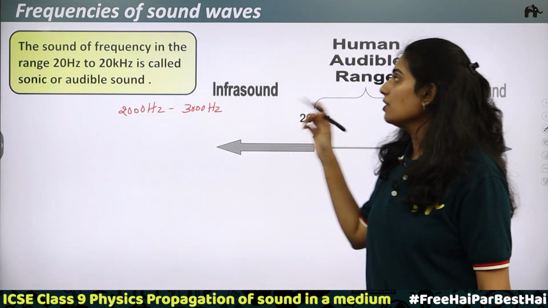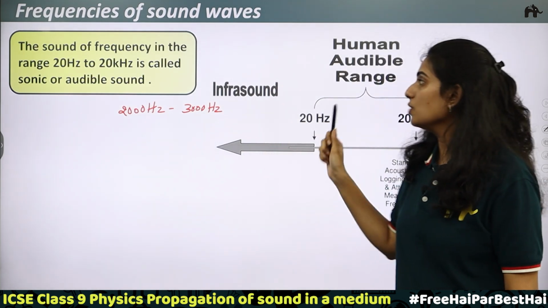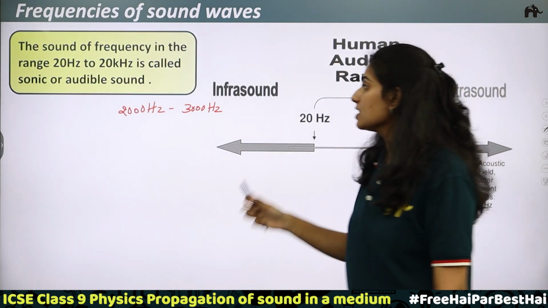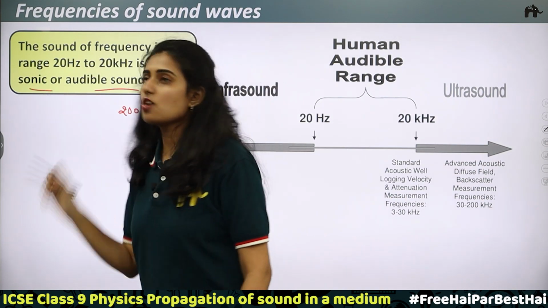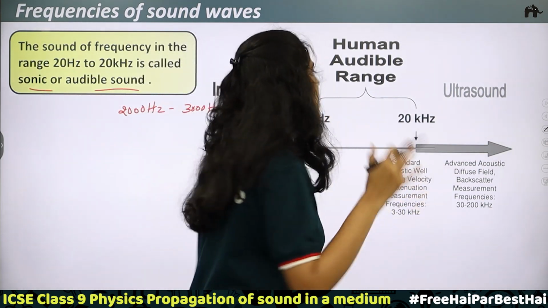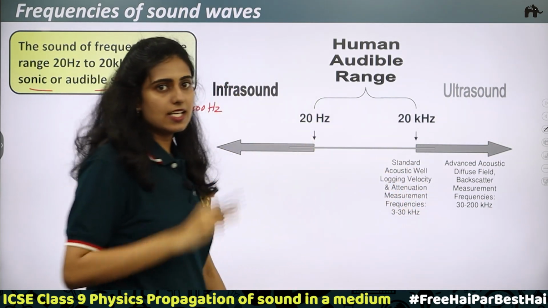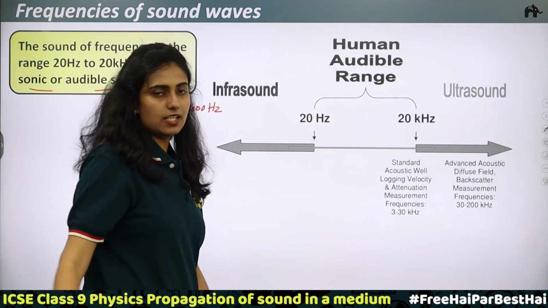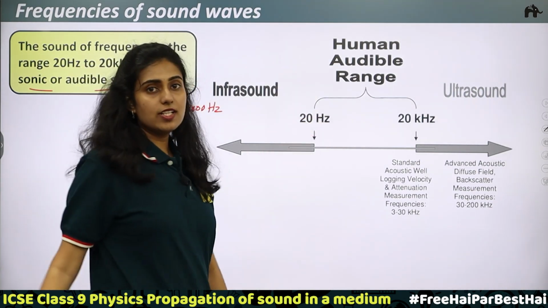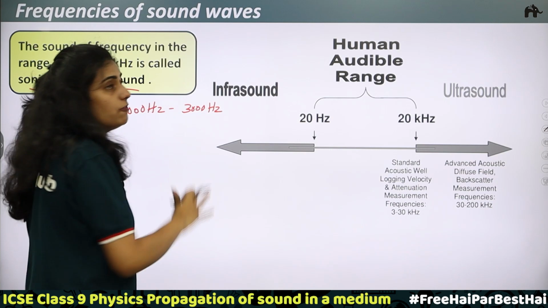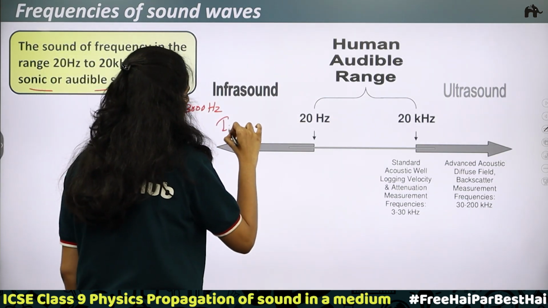So sound of frequency in the range 20 hertz to 20 kilohertz, we call audible sound or sonic sound. Now, when the frequency is less than this audible range, that is below 20 hertz, we call it infrasound or infrasonic sound.